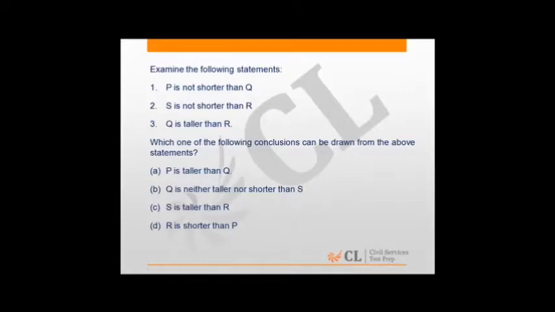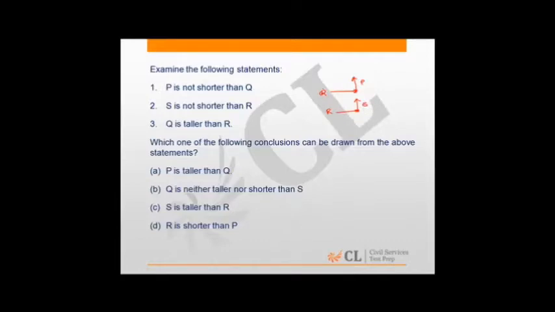This is a fairly simple question. It says P is not shorter than Q. So which means if Q is here, P can either be at the same level or higher than that. So let me call this as P. S is not shorter than R. Similarly, you have R. S is either at the same level or higher than R, or taller than R.